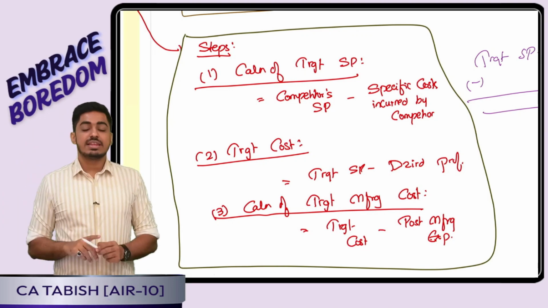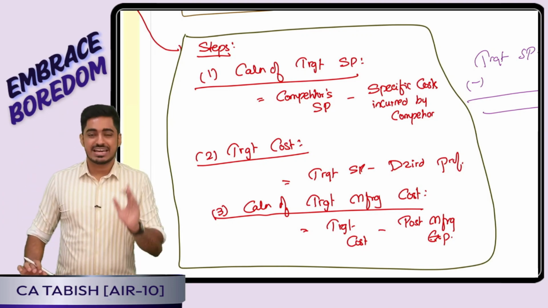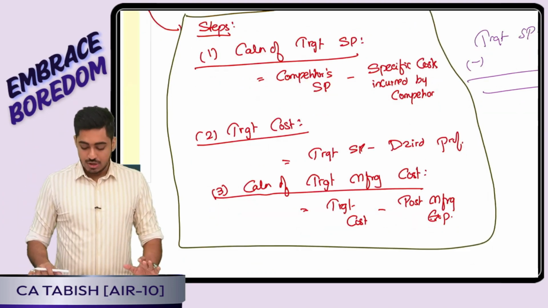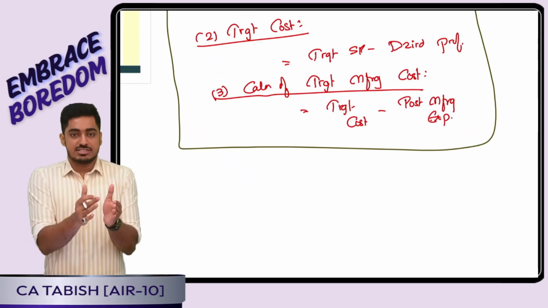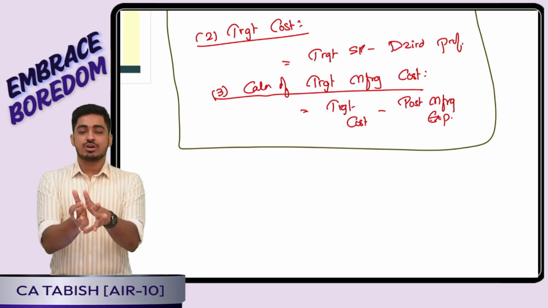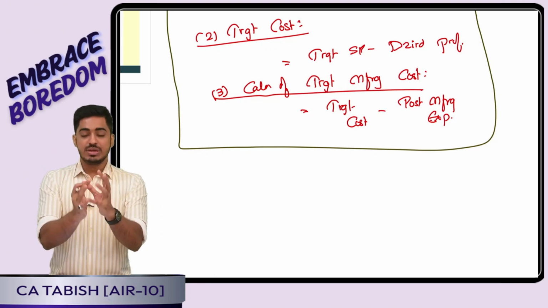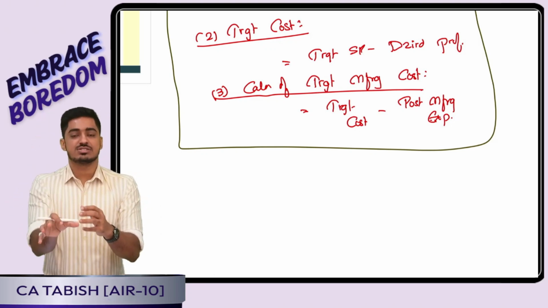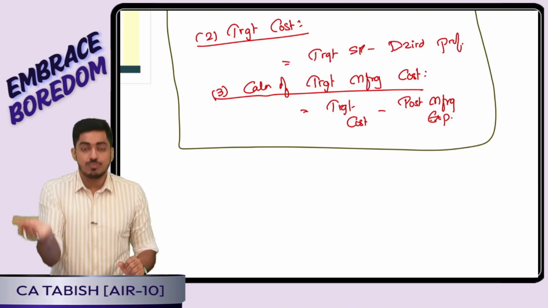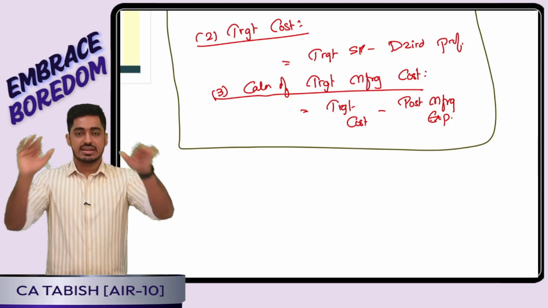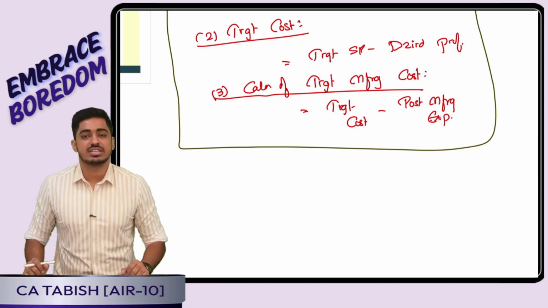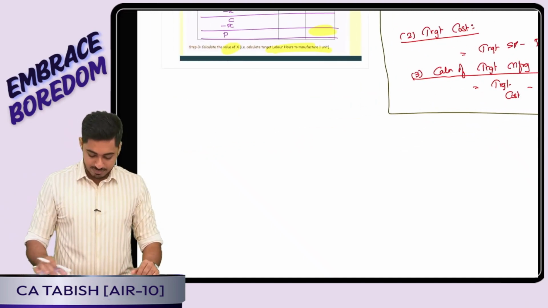Step 2, we will arrive at our target cost, which is target selling price minus desired profit. Okay, question had also asked me calculate the target manufacturing cost. Total target cost I got 100 rupees. Assume in that post manufacturing expenses was 40 rupees. That means to manufacture, what is the target manufacturing cost? 60 rupees. Target cost minus my post manufacturing expenses. Yes or no, everyone? Perfect, boss.